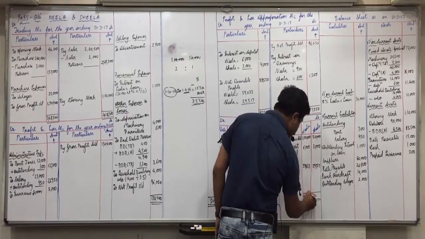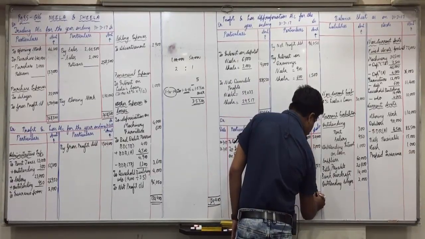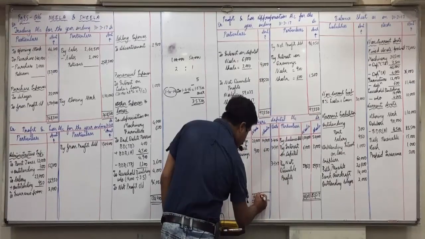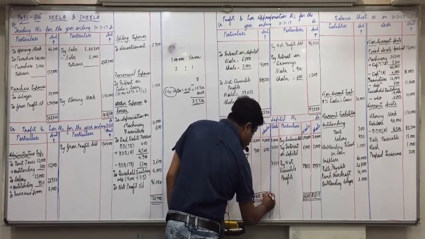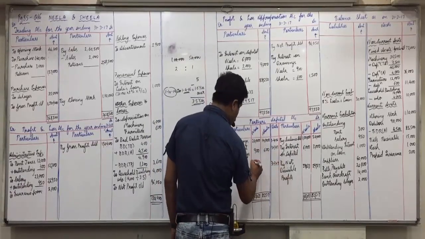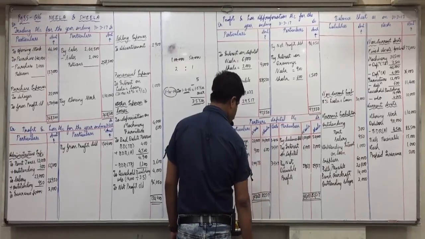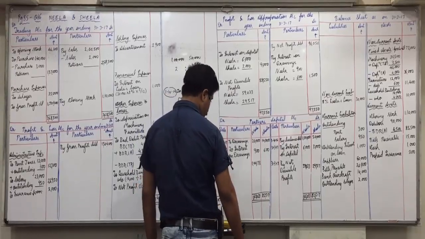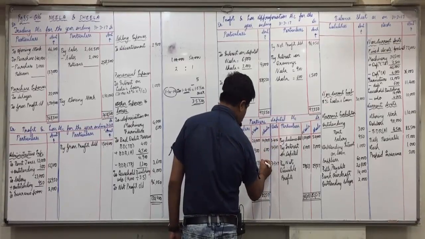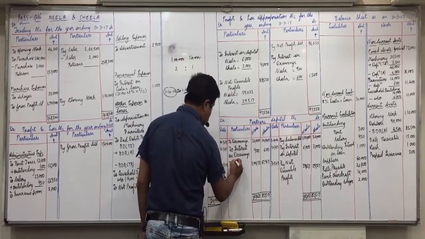Now 1,65,033 and 82,517. 1,65,033 minus 20,900, so 144,133, and 82,517 minus 14,600, so 67,917. Balance carried down.